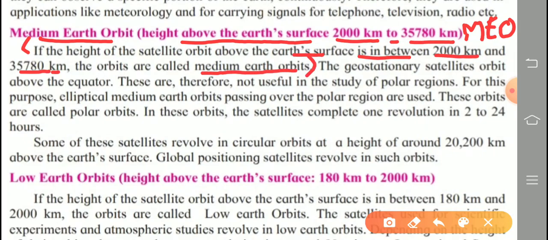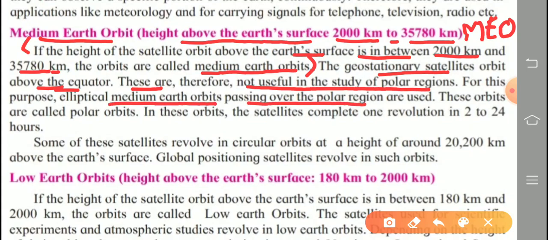The geostationary satellites orbit above the equator. Therefore, these are not useful in the study of polar regions. For this purpose, elliptical medium Earth orbits passing over the polar region are used.